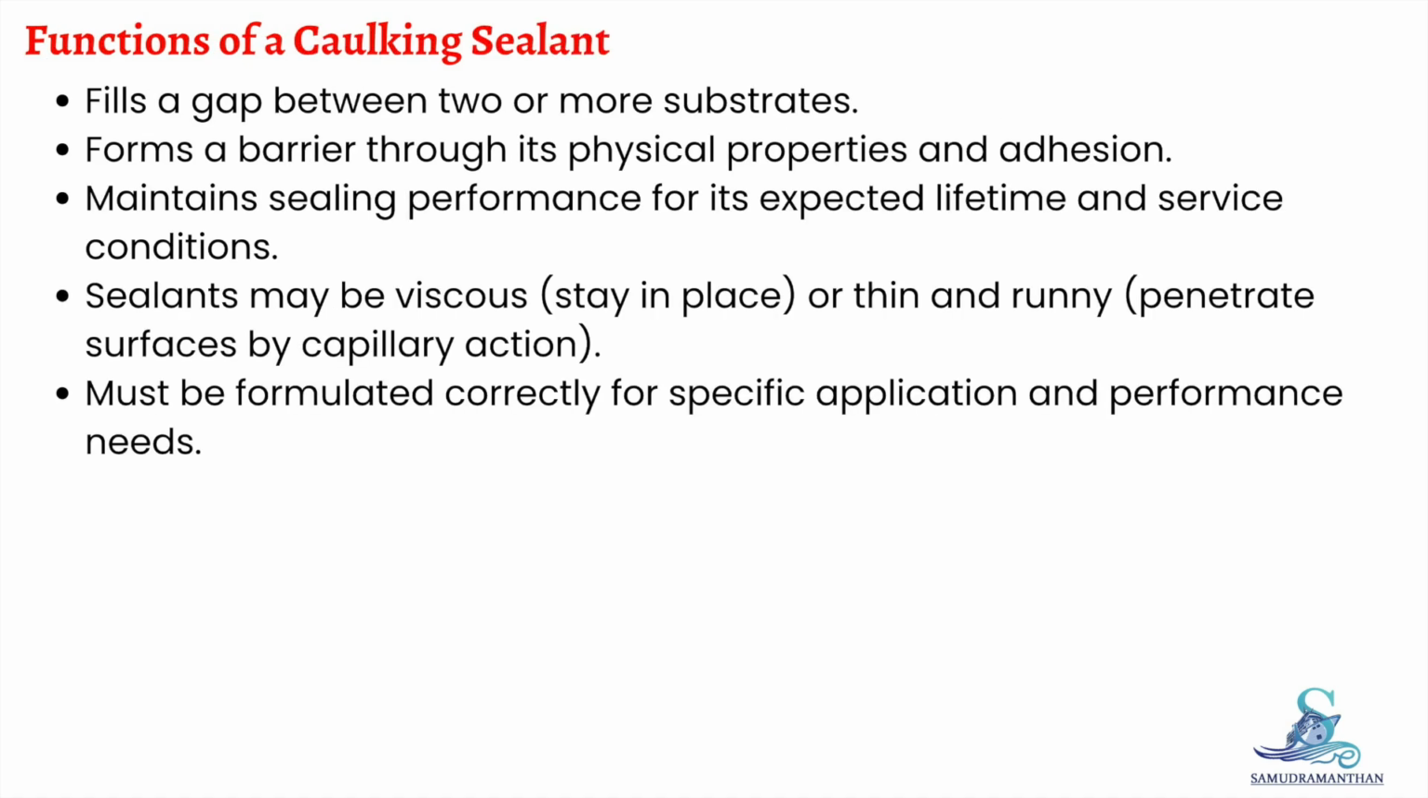The main functions of a caulking sealant are: it can fill gaps between two or more substrates. It forms a barrier using both physical properties and adhesion. It helps in maintaining sealing performance throughout its service life. Sealants may be viscous, so they stay in place, or thin and runny, so they penetrate surfaces by capillary action. They must be properly formulated for specific applications and performance needs.